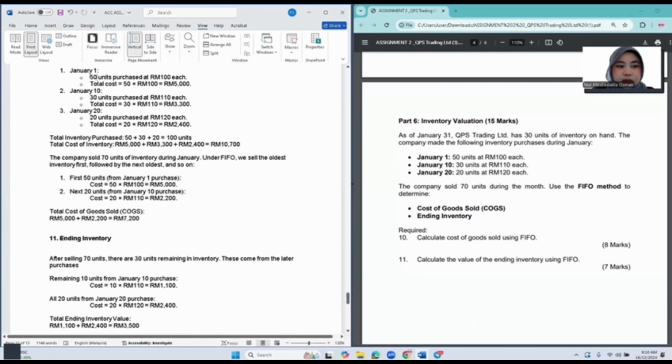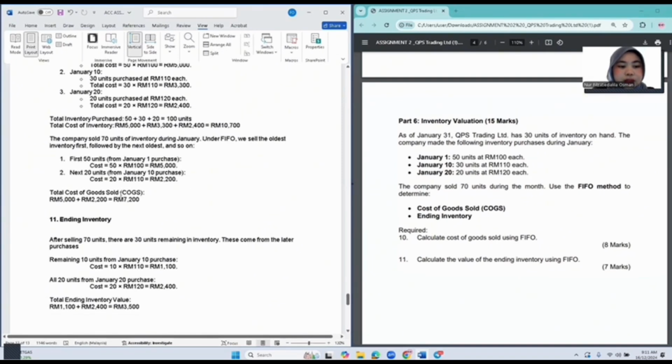So we calculate the cost of the first 50 units, and then the next 20 units. The next date has 30 units, but since we only need another 20 units, we take 70 minus 50. When we multiply the 20 units with the price, we get this new answer. That is how we calculate total cost of goods sold.